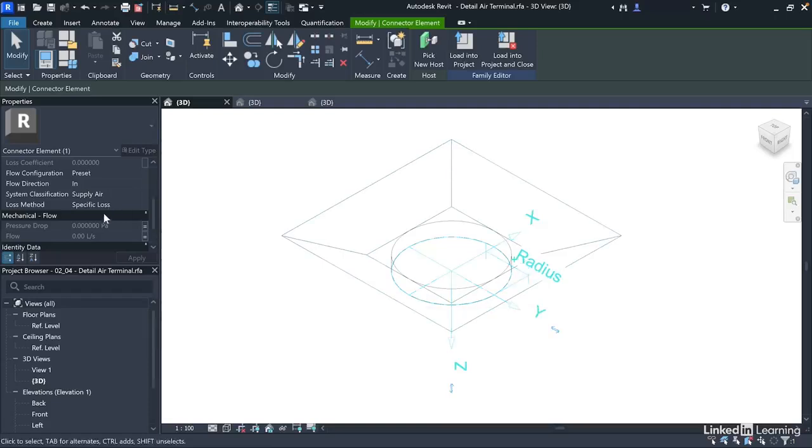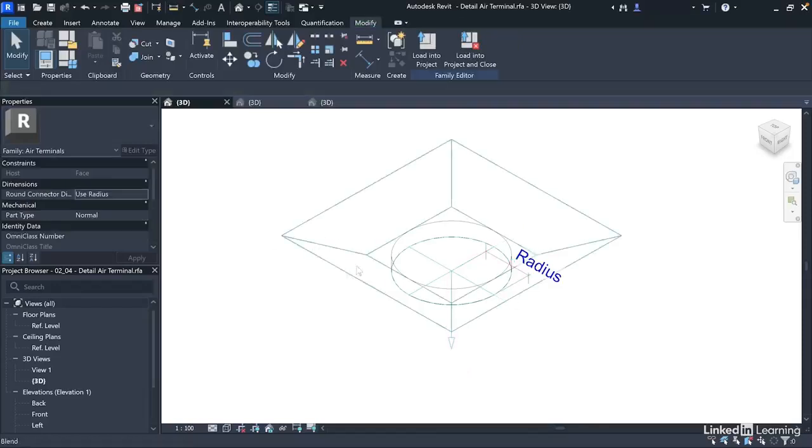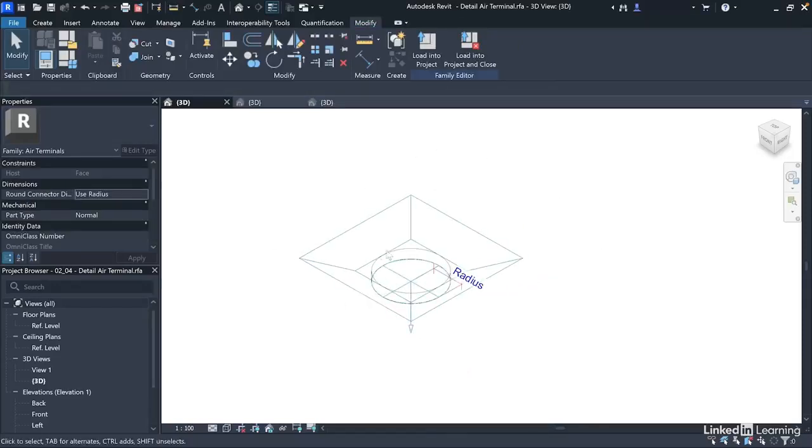Also here you have utility, and this primarily applies to components that serve as a point of connection into a facility. So this is not a point of connection, so we'll leave this unchecked. Finally, you have connector description, and this is helpful when you have multiple connectors of the same system classification in a family. So it helps you differentiate them when creating systems within the project environment. So when necessary, you want to put in short descriptive text within the connector description here. So that's it. We've configured the connector properties for the air terminal.